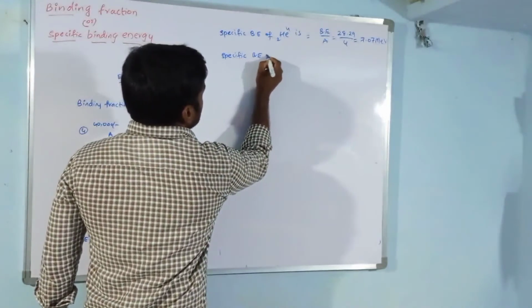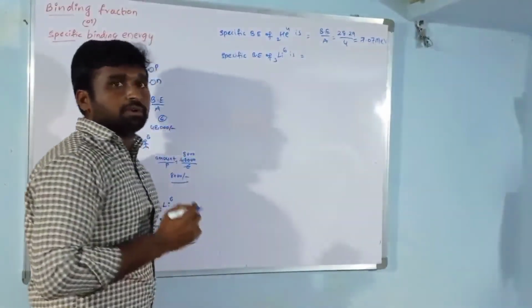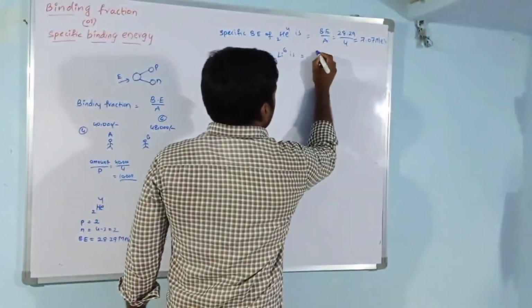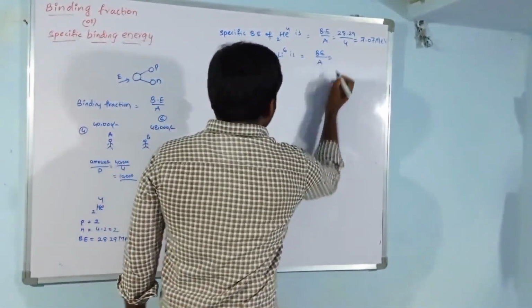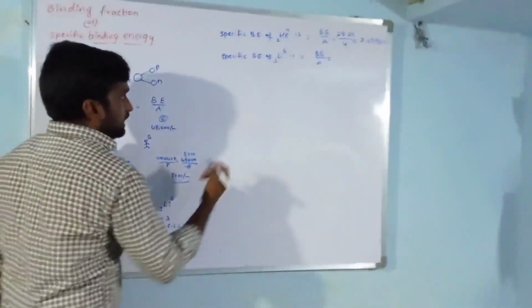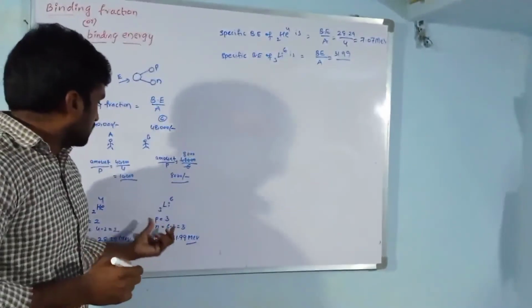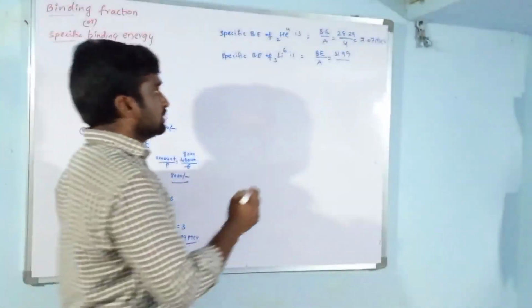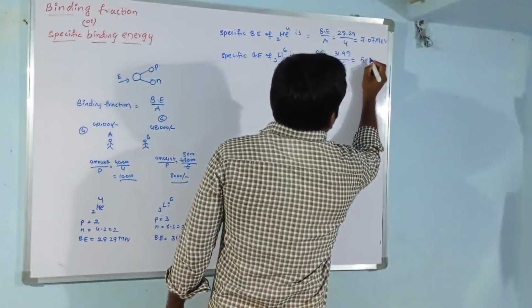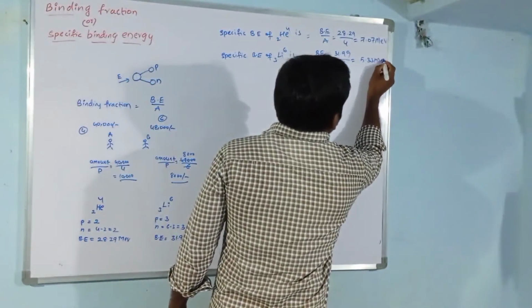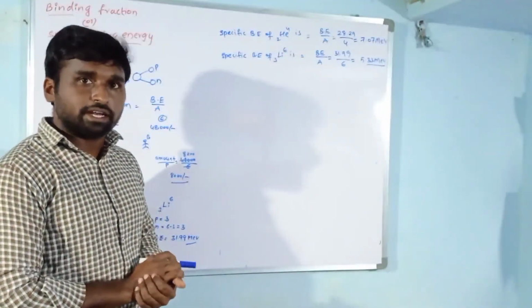Now the specific binding energy of lithium is the binding energy per mass number. The binding energy of the lithium nucleus is 31.99. The mass number of the lithium nucleus is 6. So we get 5.33 mega electron volts. Which one has the highest specific binding energy?